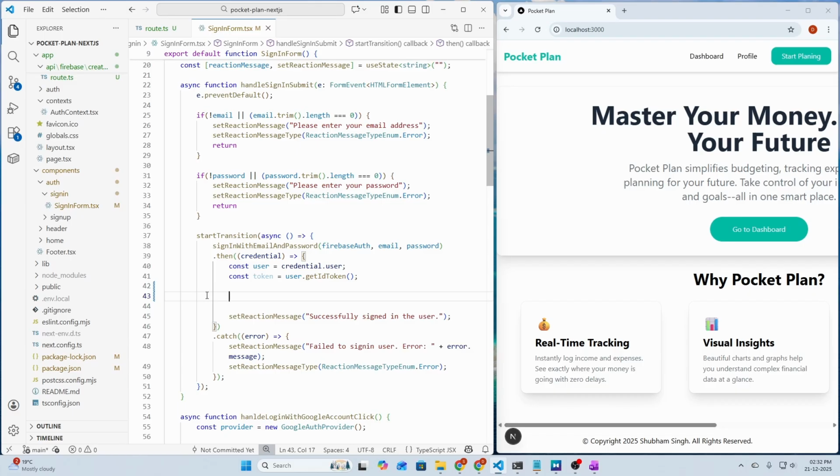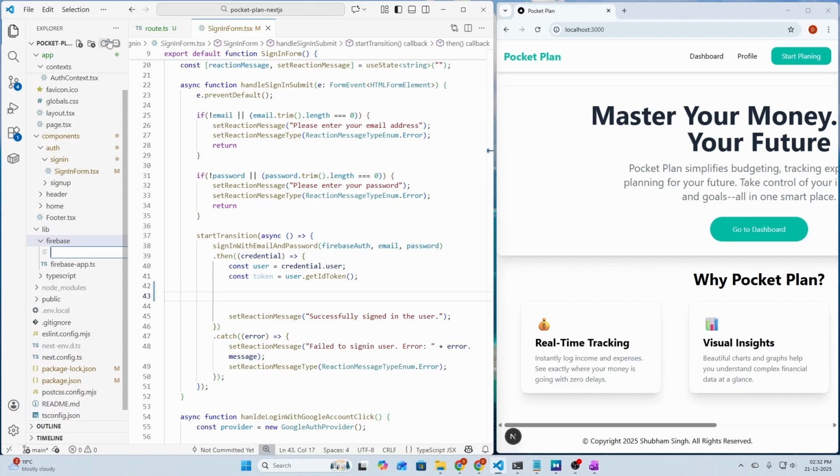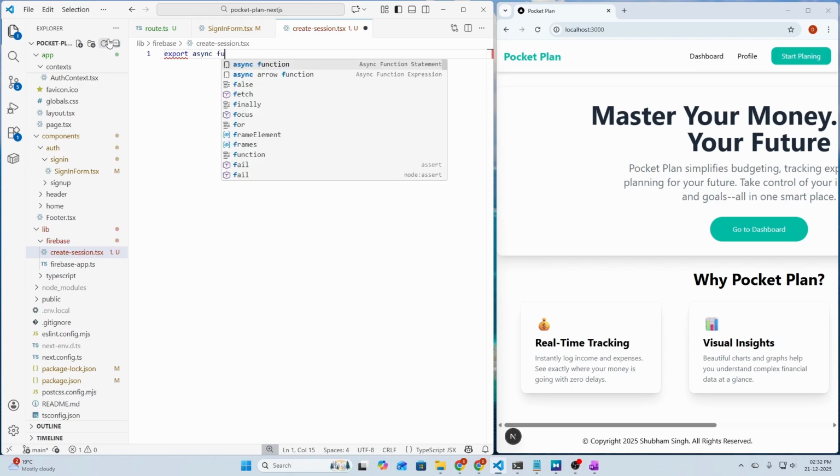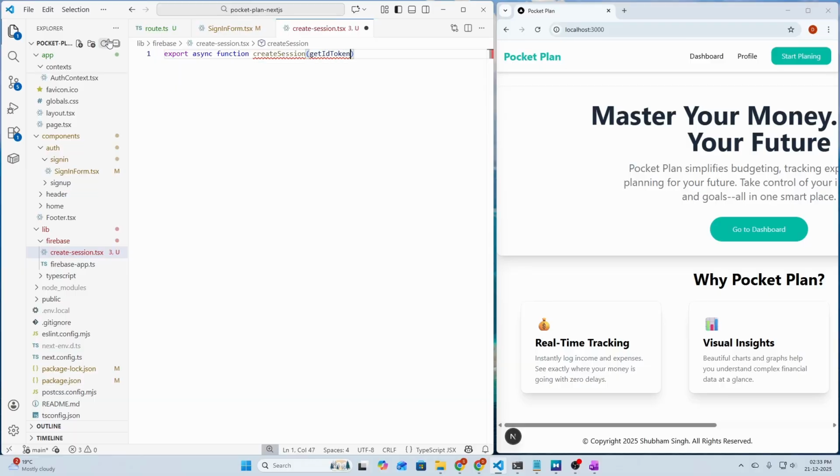And to do that, let's create a new folder inside our lib and Firebase folder. So let's create a new file, call this create session.tsx, and we need to export a new function here. So export async function, and call this function createSession, and it will receive idToken of type string.